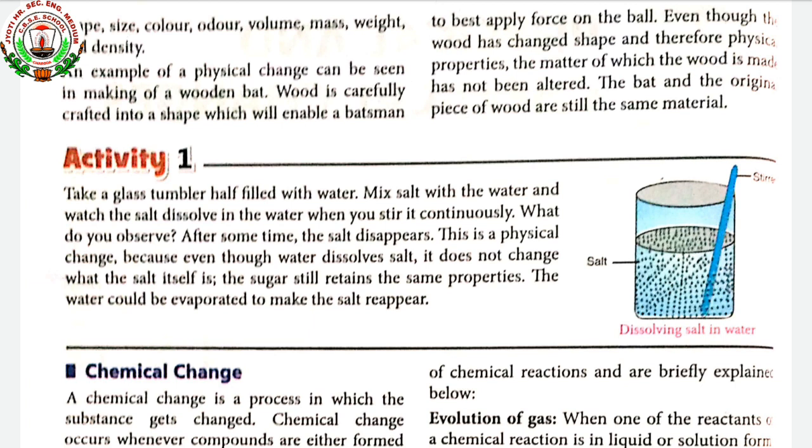It is a permanent change. It cannot be reversed back again. Examples are burning of paper, burning of coal, burning of wood, burning of charcoal, and ripening of fruits. These are examples of chemical change.